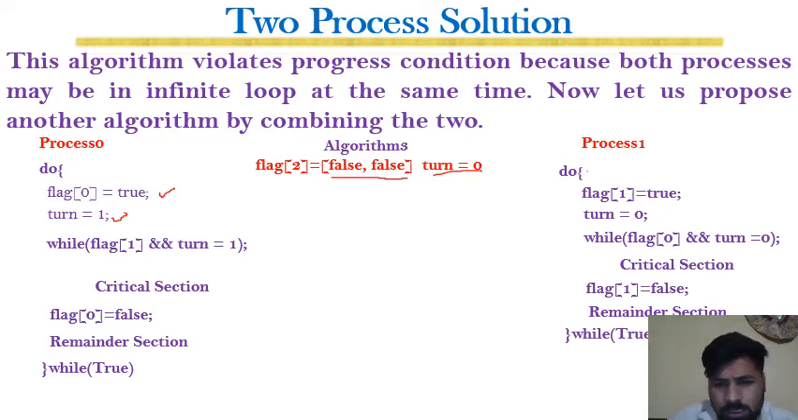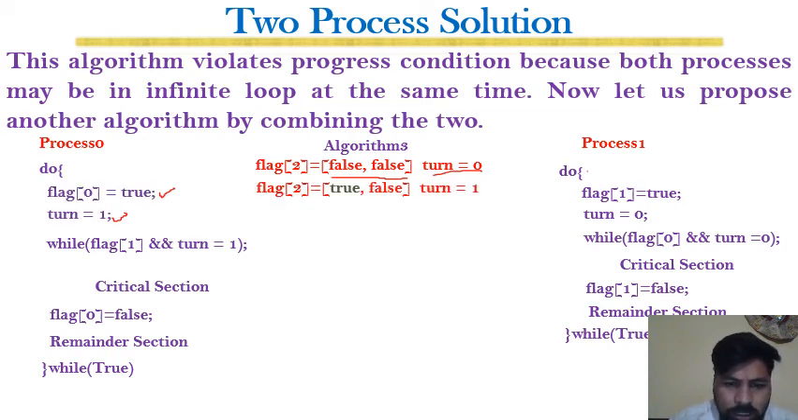Now suppose p0 starts execution. Once p0 starts execution, it sets its flag to be true and turn to be 1. It means that it wants to enter the critical section, and it sets the turn to be 1. That is, it allows process 1 to enter the critical section if it wants to, right?